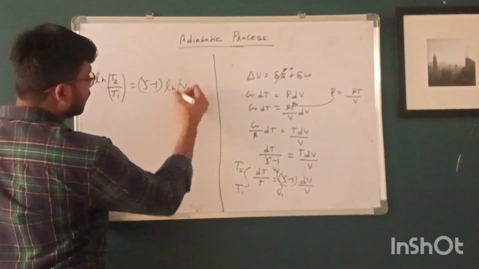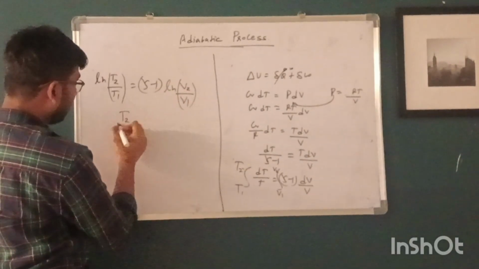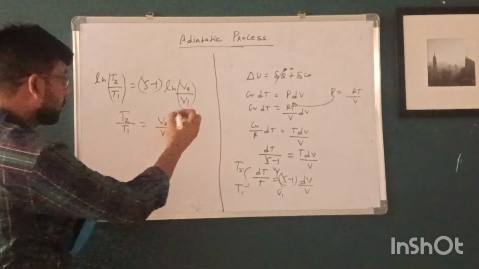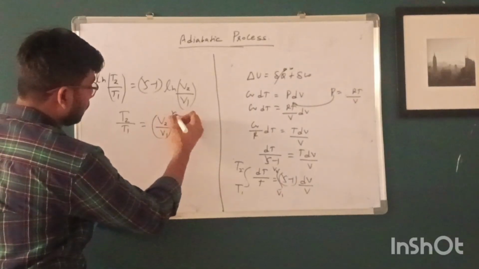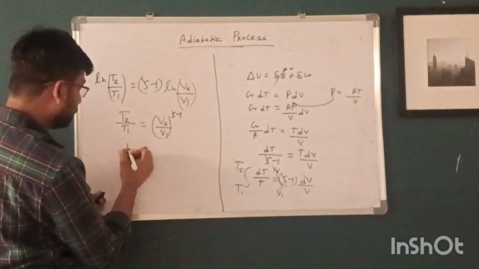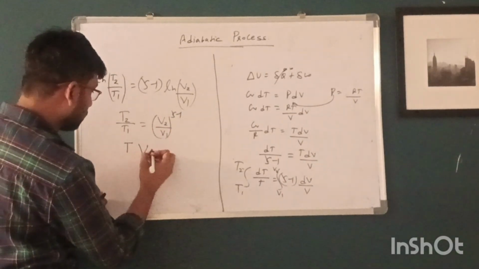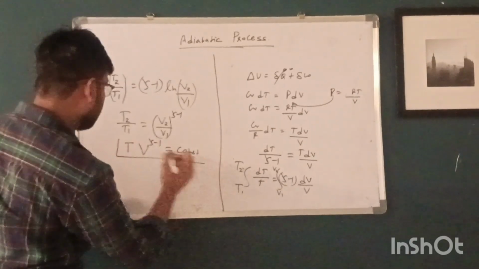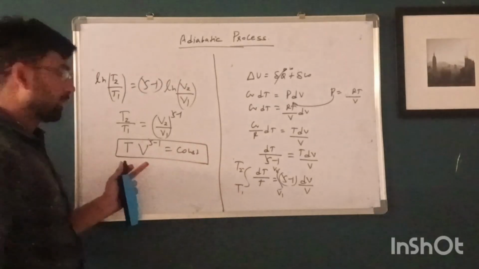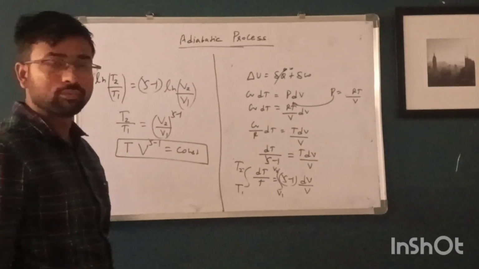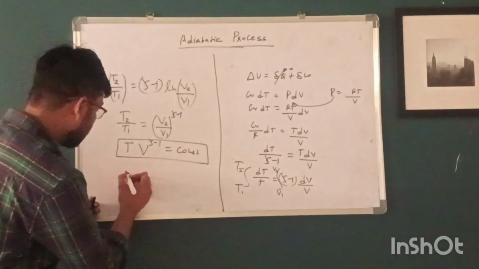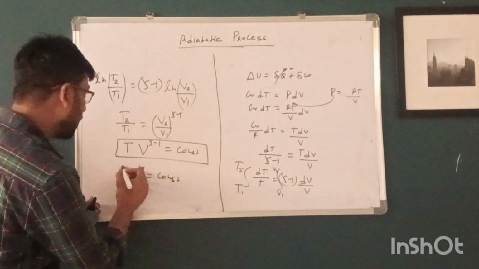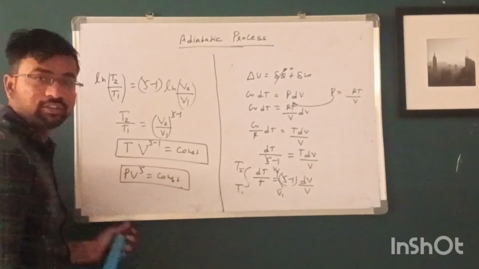By the exponential rule, we get the relationship between temperature and volume in case of an adiabatic process. PV to the power gamma is equal to constant. This is another relationship between pressure and volume.